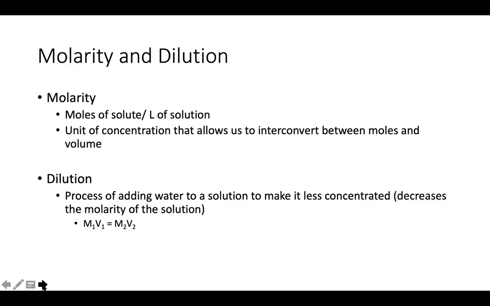Okay, we also learned in this chapter about dilutions, right? So dilution is the process of adding water to make a solution less concentrated, right? And so an equation for this is M1V1 equals M2V2, where M represents the molarity or the concentration of your solute, and V equals the volume of that solution, right? So again, this is our dilution equation. And just note that our M1 should always be greater than our M2, and our V2 should always be greater than our V1, right? That is inherent to the process of a dilution, right?